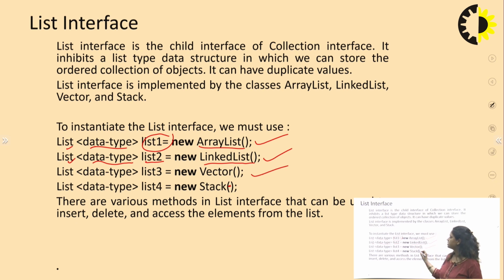Next is using the Vector. Now it is very interesting that a new data structure is included in Java named Vector, and how it is different from this list: it provides a synchronized procedure and it will be mostly used in thread processes. So again for creating this list, the data type, then the name of that list, the new keyword and the class name, Vector, for creating a Vector kind of list.